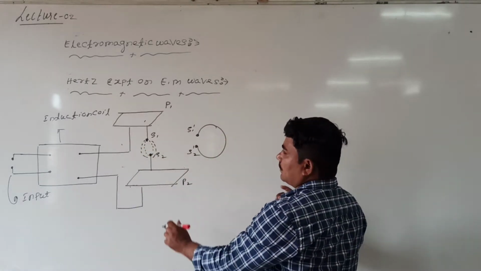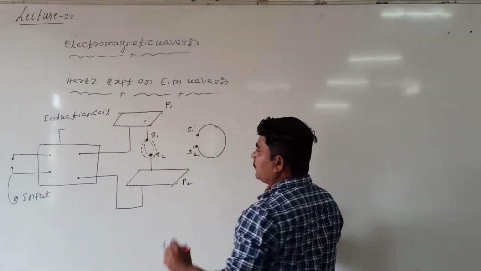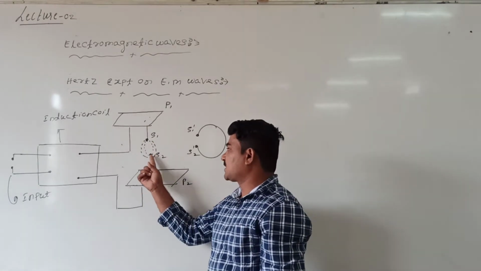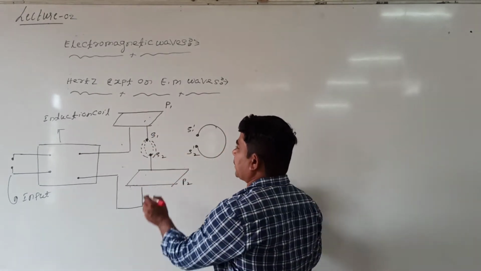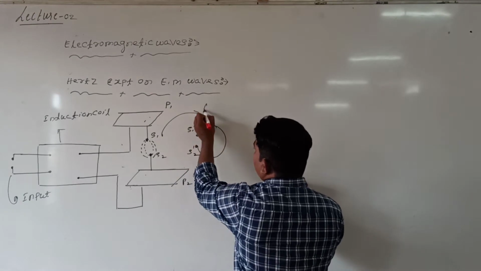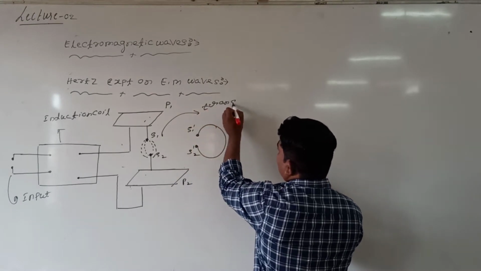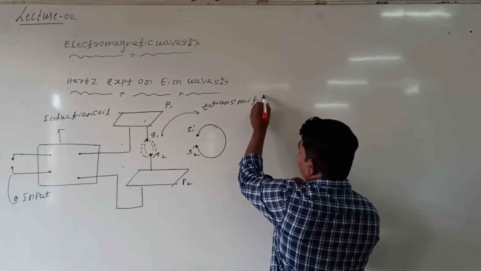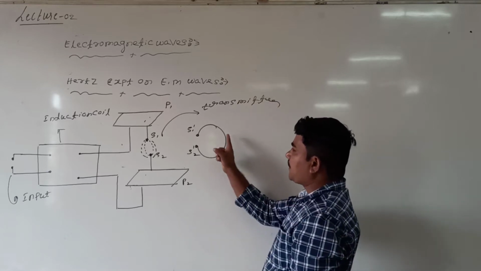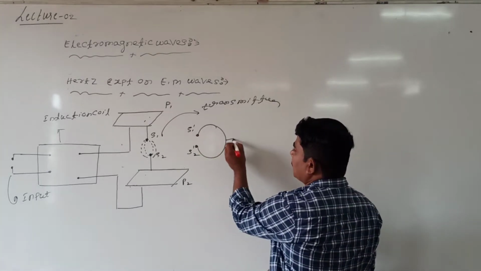These plates P1 and P2 are connected to two spheres S1 and S2, this we are calling the transmitter, and a sphere with a single loop, this we are calling the receiver.